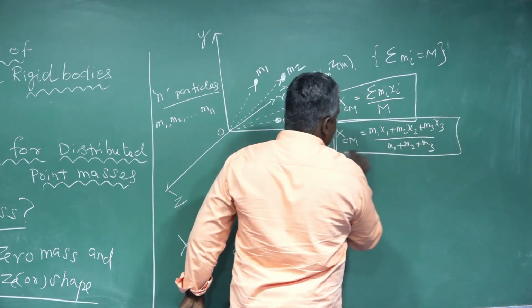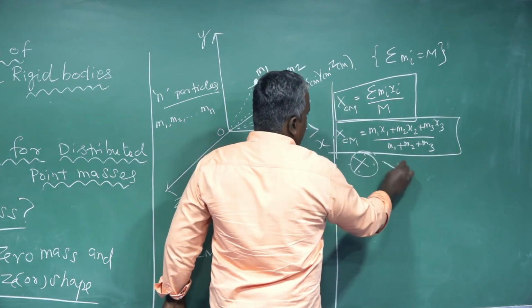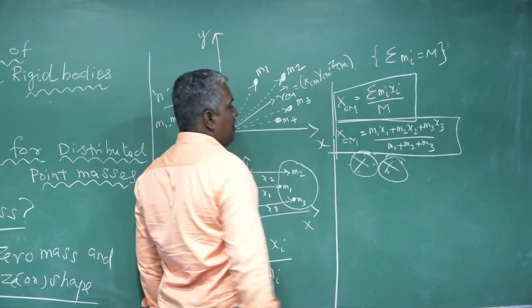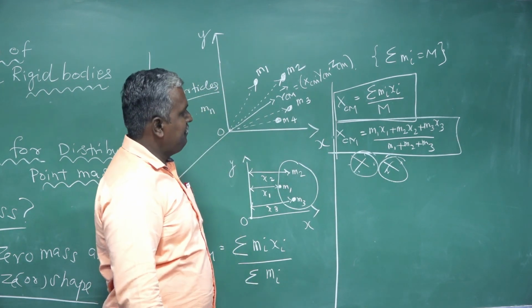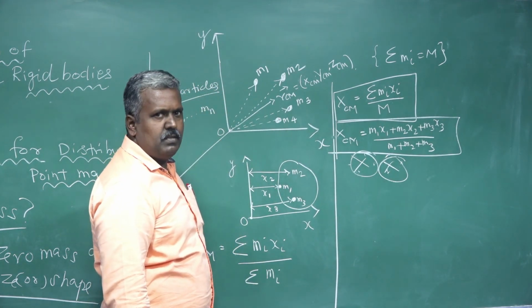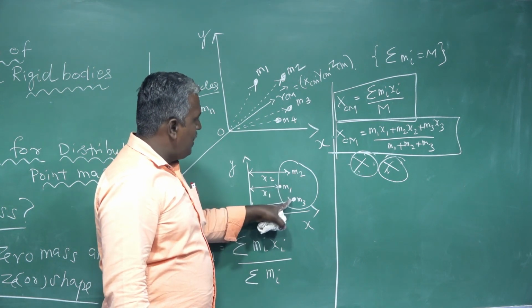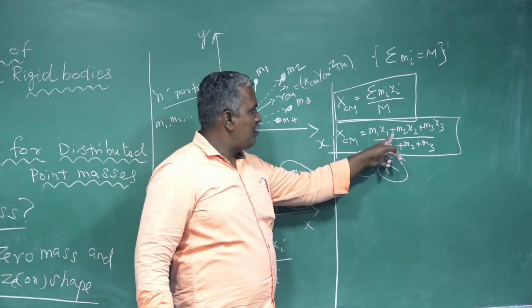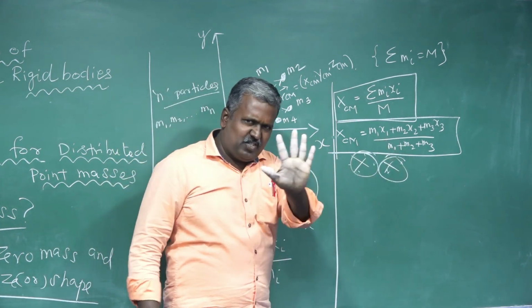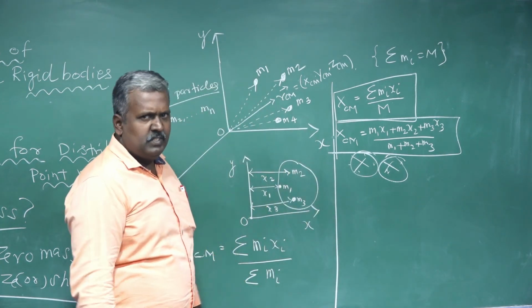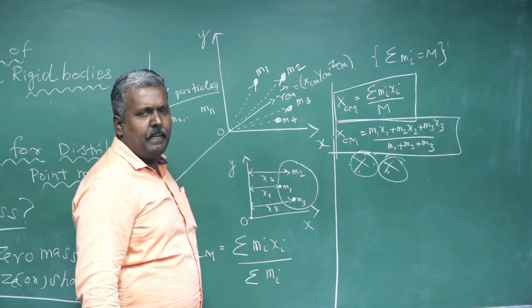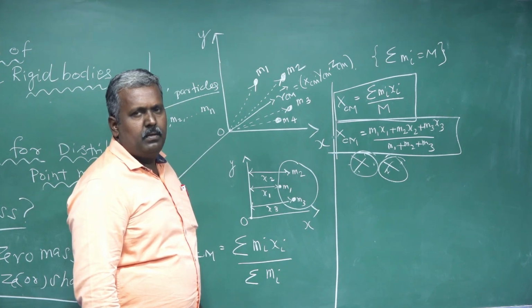That's all. Very important formula. Clear? Suppose there are only 2 particles: M1 x1 plus M2 x2 by M1 plus M2. That's all. Clear? Simplest formula. Okay, next.